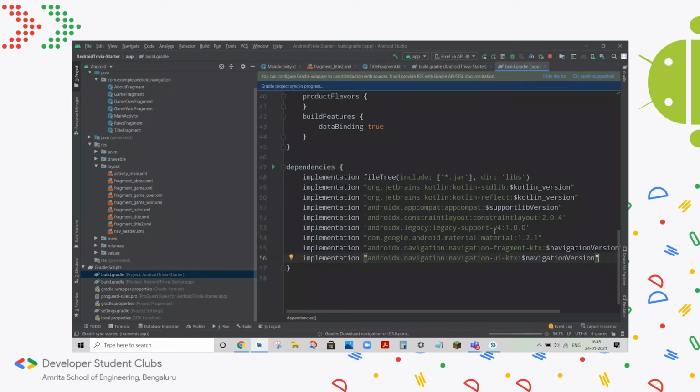What it's doing now is basically rebuilding the app, which means it will look at the Gradle files and see if there are any new things to include. And we've included 2 new libraries. So it's downloading all the resources required for those 2 to work, and it will give us the newly built project so we can use the navigation tools and the other things related to the library without any trouble.